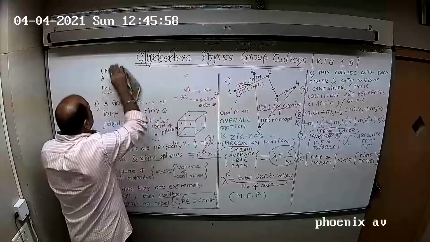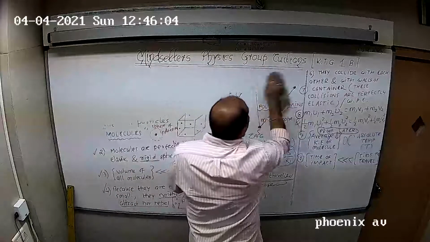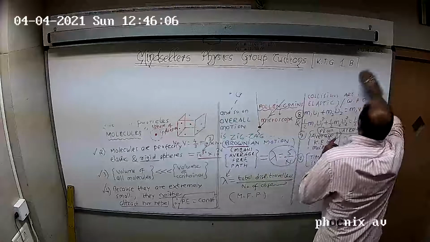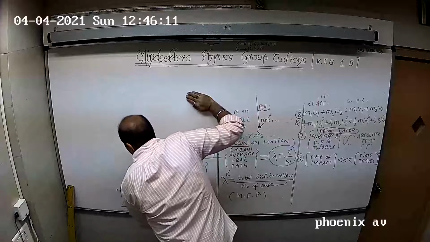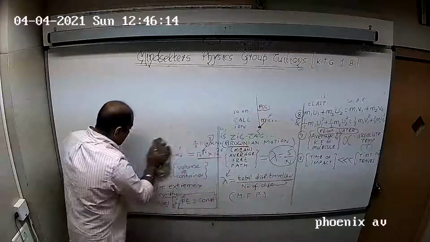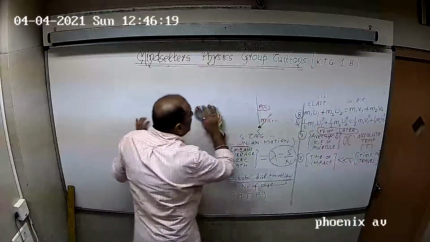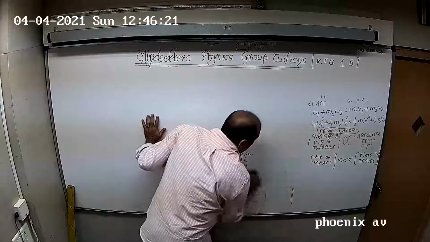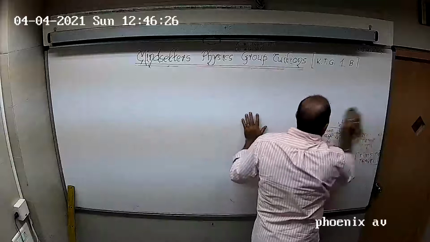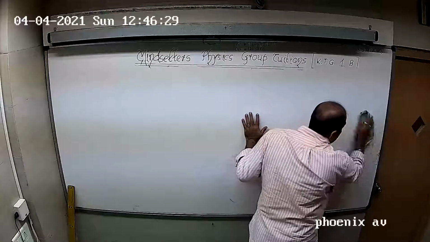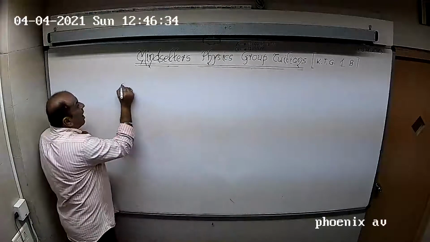One is mean velocity, means average velocity. Other is mean square velocity, and other is root mean square velocity. So, 1B continues where I am going to talk about 3 very simple definitions, because we are going to need them in the main derivation, that is pressure exerted by the gas molecule on the wall of the container. So before that, 3 very simple definitions. Now here, we need to use our knowledge of vectors a little bit, because velocity is a vector.